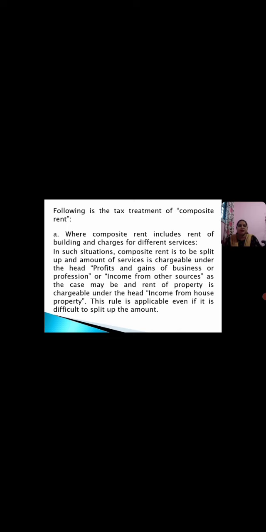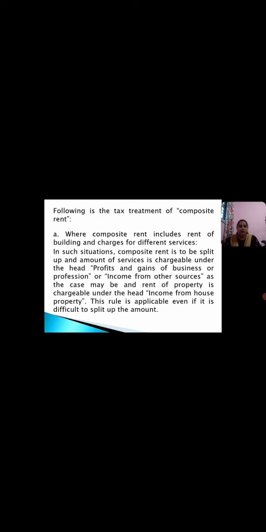When composite rent includes rent of building and charges for different services, in such situations, composite rent is to be split up. The amount for services is chargeable under the head profits and gains of business or profession or income from other sources, as the case may be, and the rent of property is chargeable under the head income from house property. This rule is applicable even if it is difficult to split up the amount.